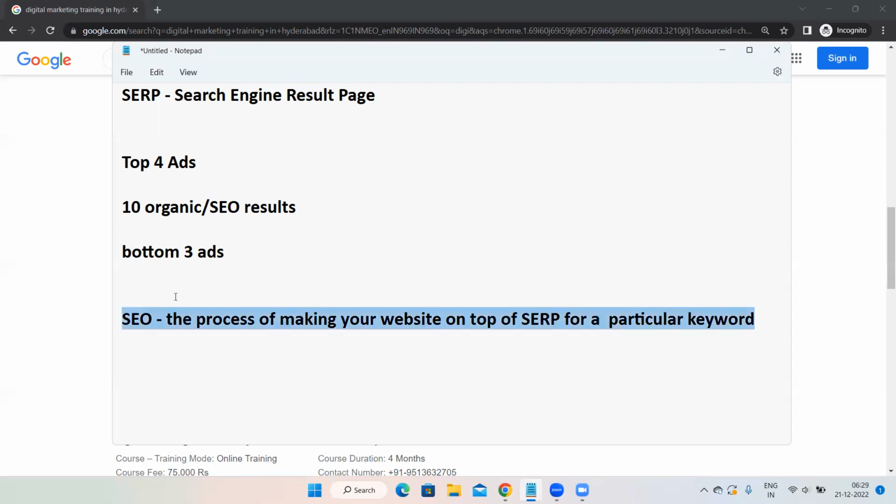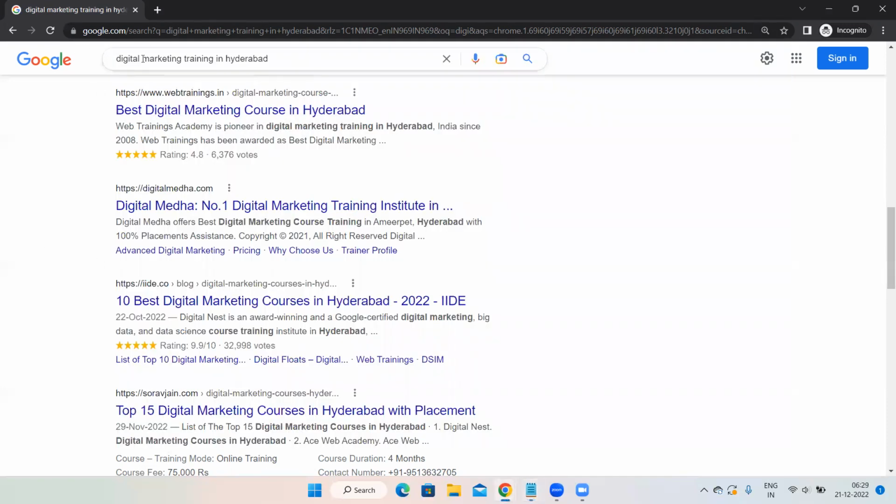What exactly is SEO? You are searching for something, and your website is also regarding digital marketing. You want to make sure that when someone is searching for digital marketing training in Hyderabad, your website ranks on top. How to bring your website on top of SERP is search engine optimization, or SEO.